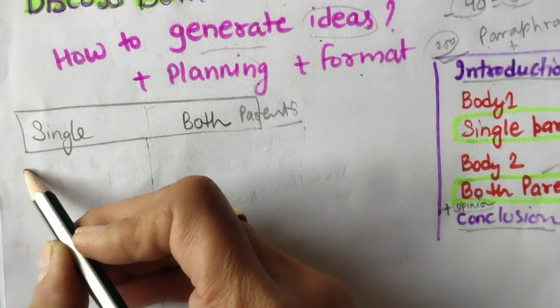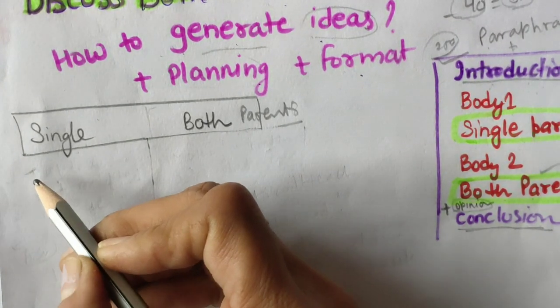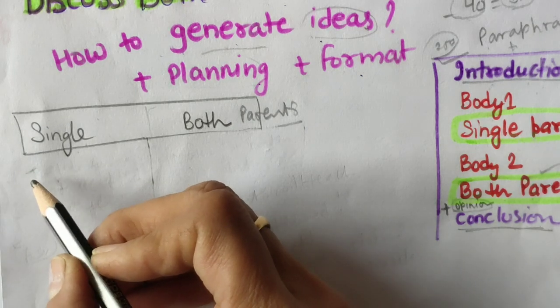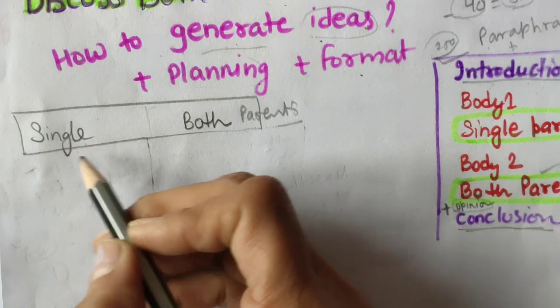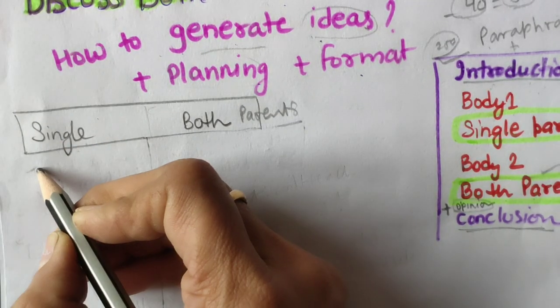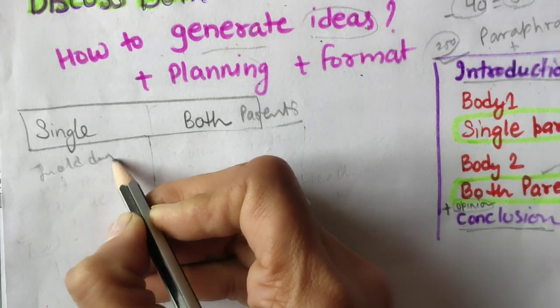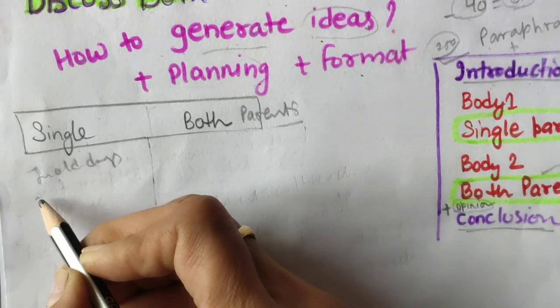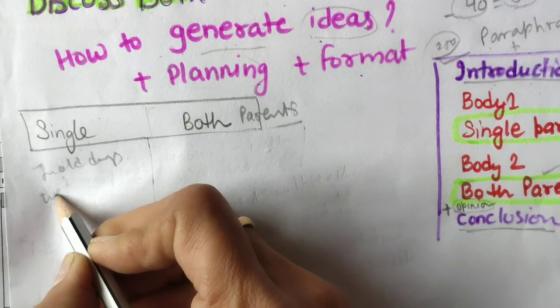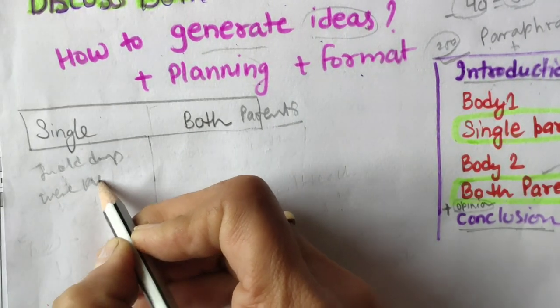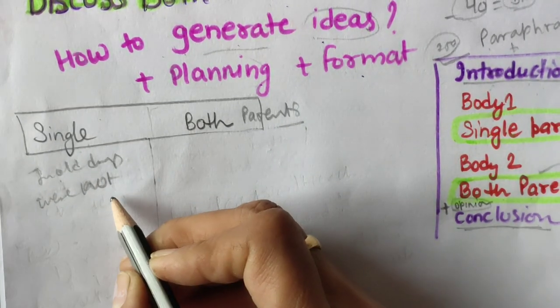When we start this paragraph, we can write the introduction of single parent, like in old days, single parenting or divorcee parents were not accepted. Let me change my pen.